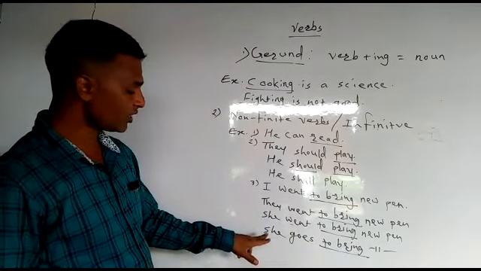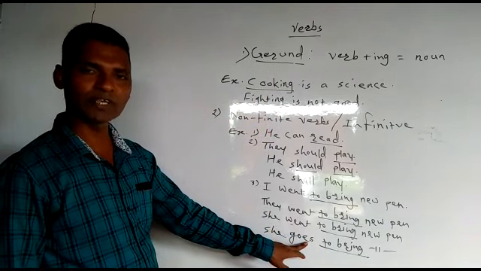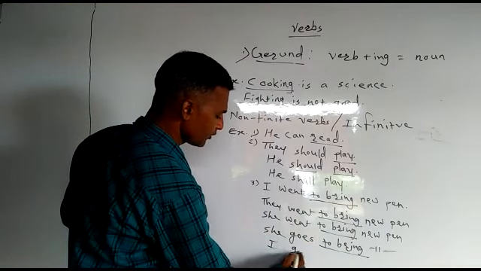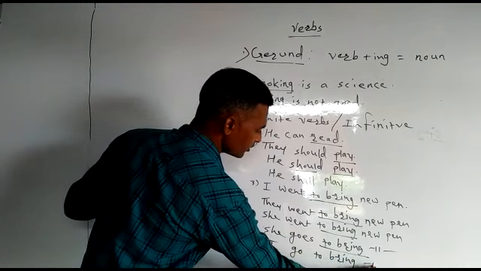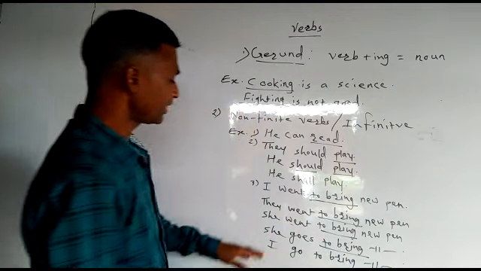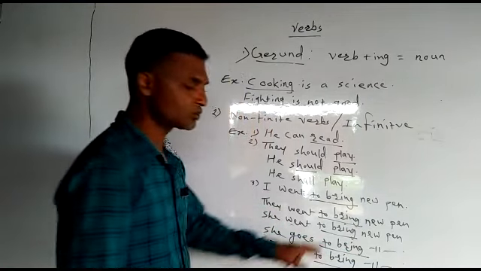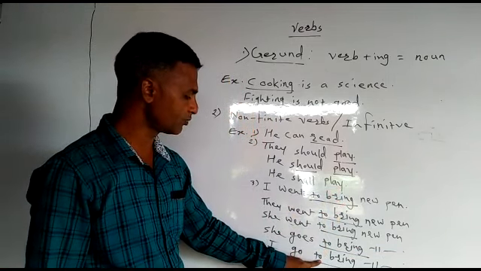If I use here word I, then again es will be removed. I go to bring new pen. Then remember students, there is no effect on this verb to bring.